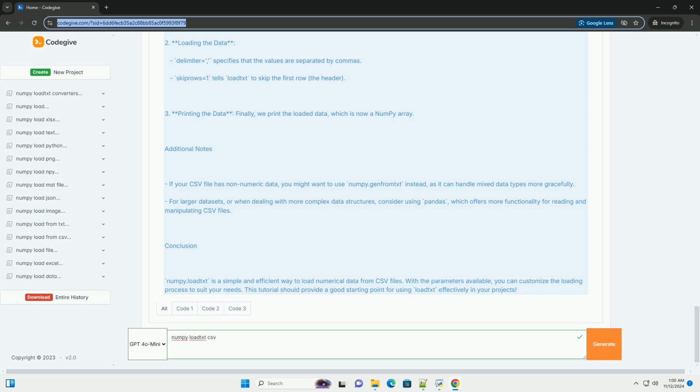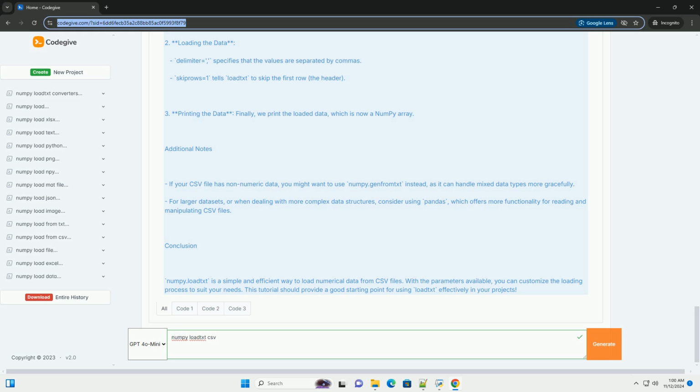Explanation of the code. 1. Creating the CSV file, the code writes a sample CSV file called data.csv. The first line is a comment, the header, which we will skip when loading the data. 2. Loading the data. Delimiter equals comma specifies that the values are separated by commas. Skiprows equals 1 tells loadtxt to skip the first row, the header. 3. Printing the data. Finally, we print the loaded data, which is now a numpy array.